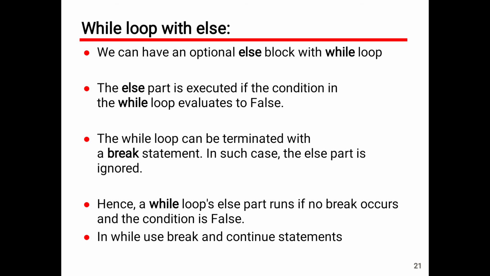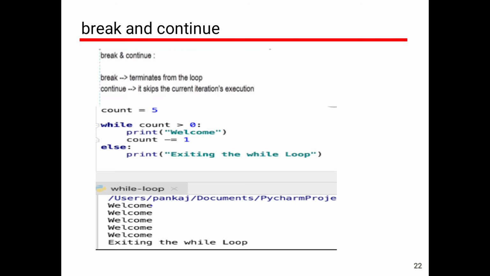In while we can use break and continue statements. These are the jump statements. We will see these break and continue statements in the next session. Okay, if you look at this diagram, break and continue: break means it terminates the loop. When the break statement occurs in the body of any loop, that is a while loop or for loop, it terminates the loop.